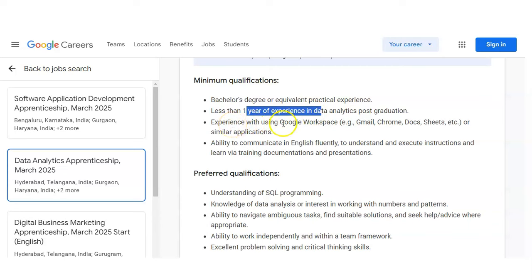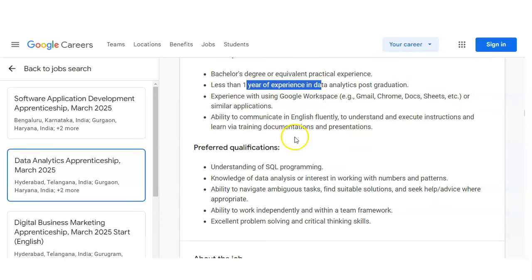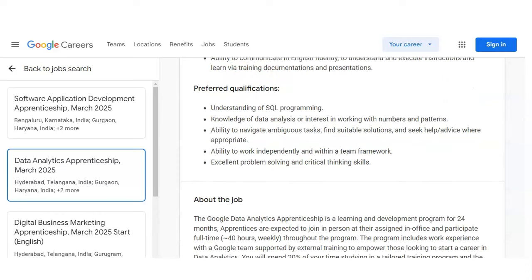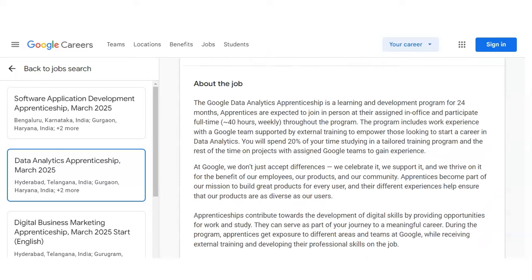And you have some experience with Google Workspace like Gmail, Chrome, Google Docs, Google Sheets or similar applications. And you have the ability to communicate in English fluently and to understand and execute instructions and learn via training, documentation and presentations. And some skills are required: you should know SQL programming, you should have knowledge of or interest in data analysis, the ability to navigate tasks and find suitable solutions, and you can work independently with excellent problem solving. So these are the requirements.